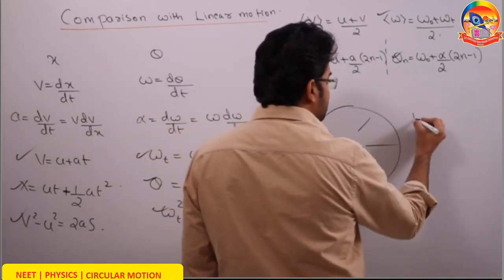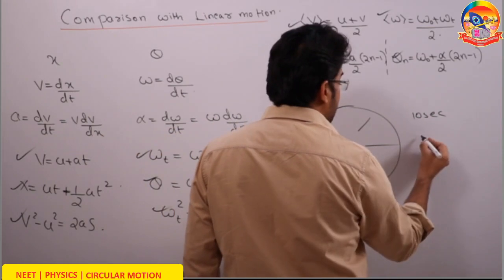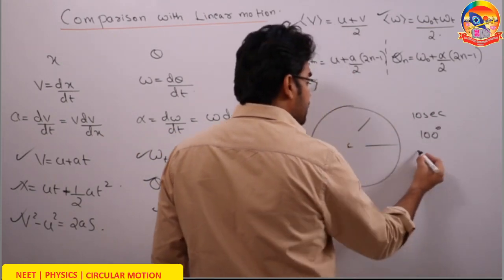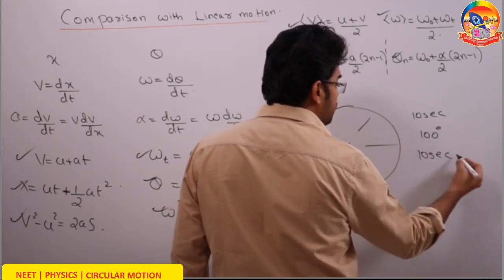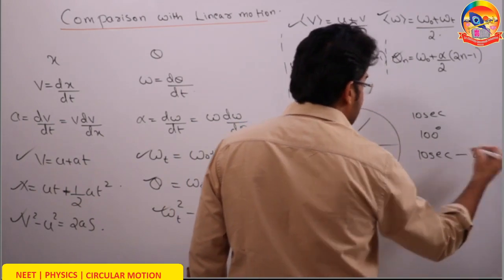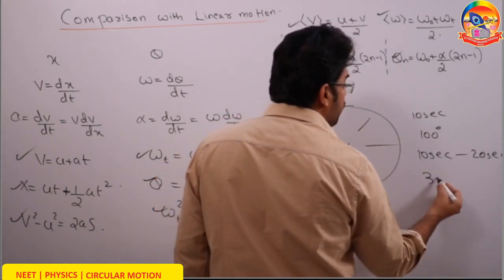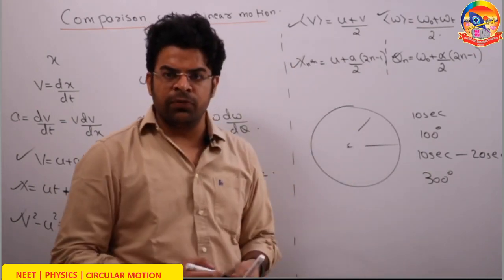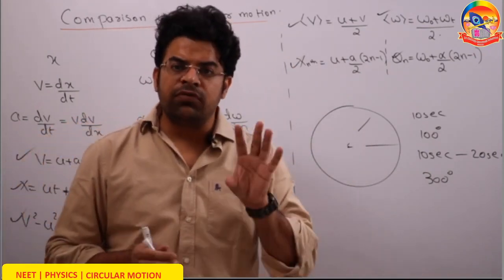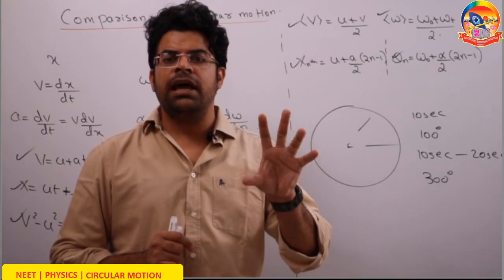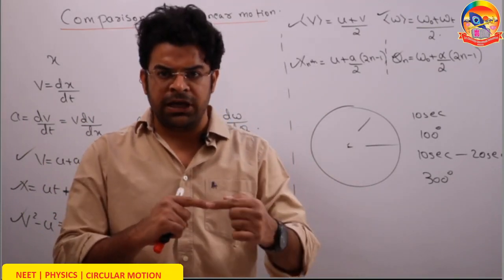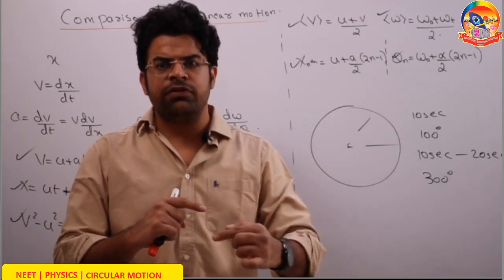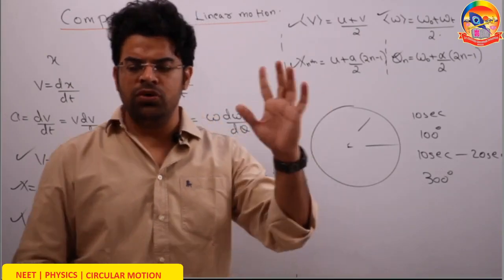If in the first 10 seconds it has rotated by 100 degrees, then in the next 10 seconds, that is time equals 10 seconds to time equals 20 seconds, it will rotate by 300 degrees. In the next 10 seconds, it will rotate by 500 degrees. So for a motion starting from rest with constant angular acceleration, the ratio of angular displacement in consecutive t seconds is in the ratio 1:3:5.